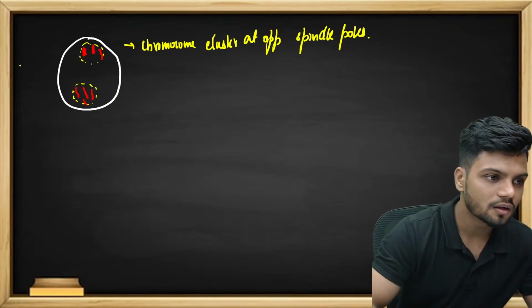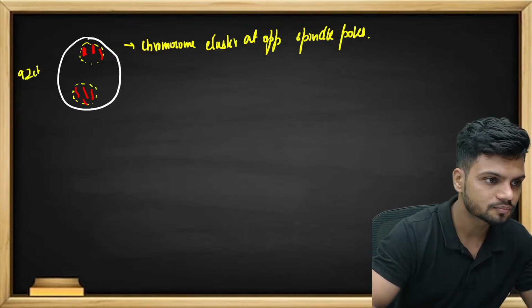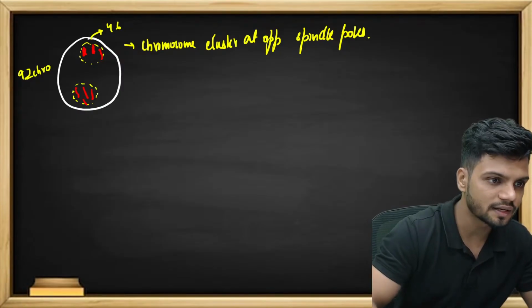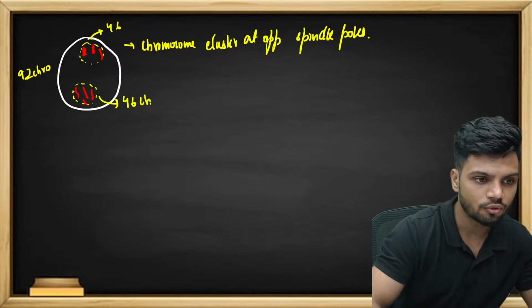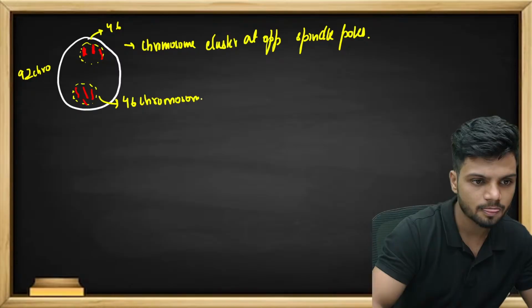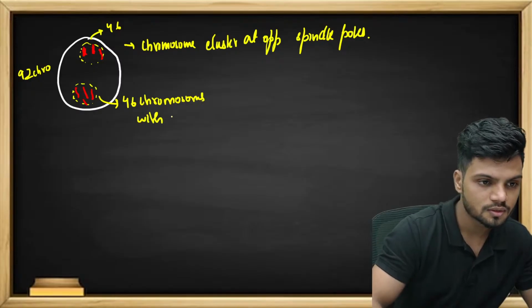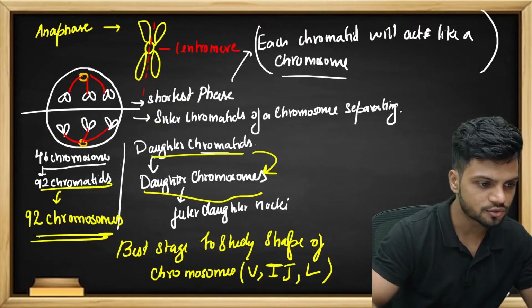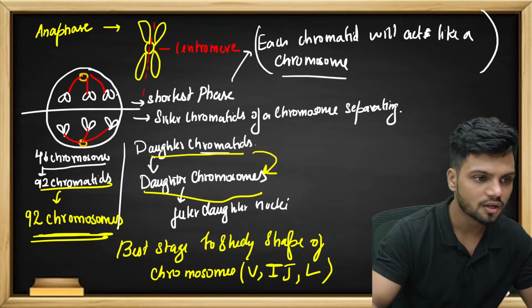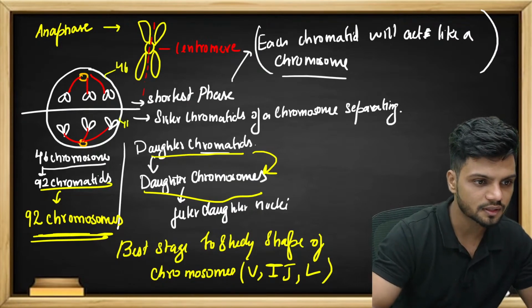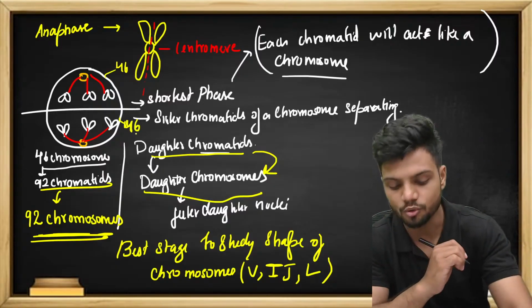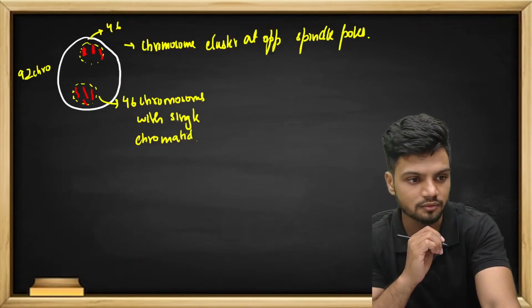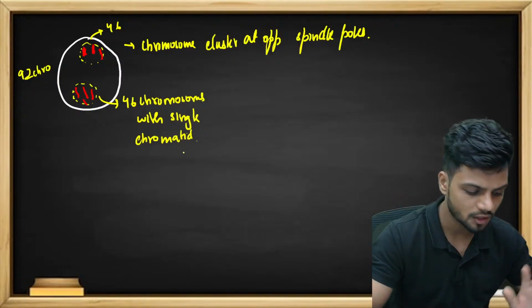So technically, before we had 92 chromosomes, right? So 46 chromosomes are on this side, 46 chromosomes on this side, each one with a single chromatid. We learned that here. 92 chromosomes are there, 46 going this side, 46 this side. Each one has a single chromatid now.